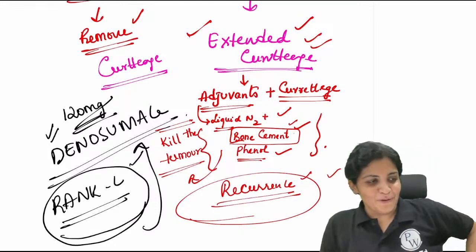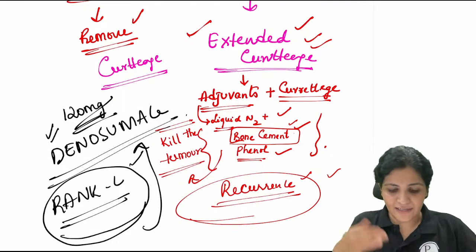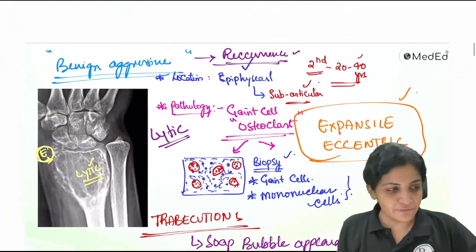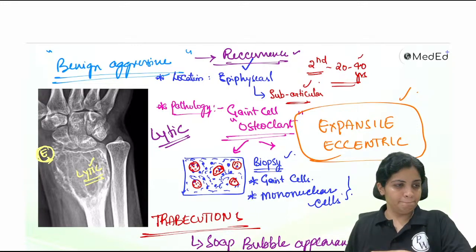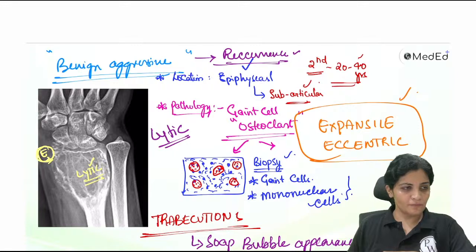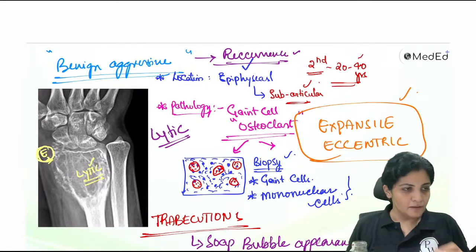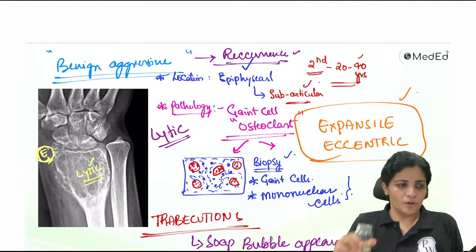So one drug which is useful for GCT is your denosumab, again related to the RANKL. Yes, very good. Monoclonal antibody against the RANKL. Very good. Bharat and Pihu, excellent. So that is the answer for this, the denosumab. So now that completes the GCT. Everything perfect? Anything we have missed out? Yes, denosumab is obviously used in osteoporosis also.